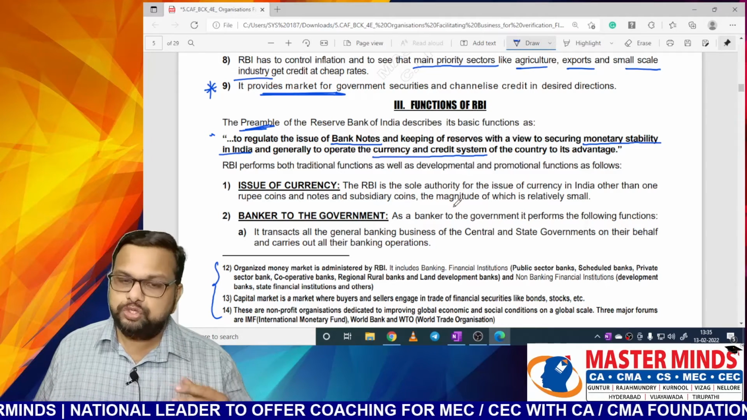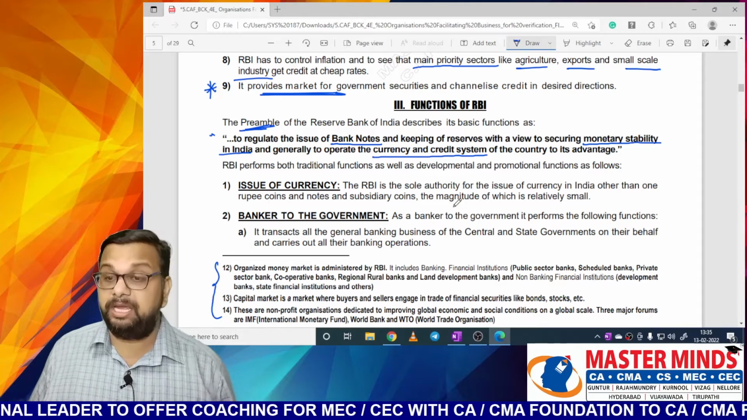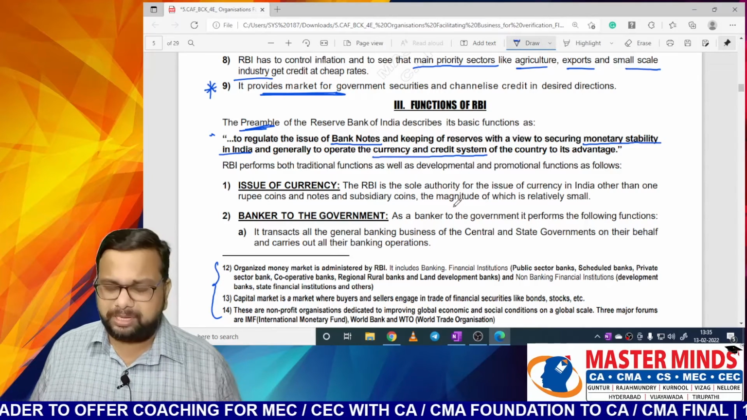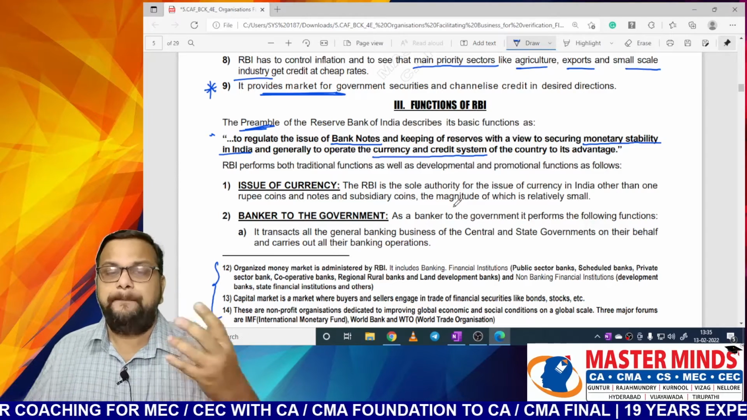Okay. Because notes other than 1 rupee coins and subsidiary notes and coins will be issued by government of India, the magnitude of which is relatively small. So majority of the currency, or 99% of the currency, is issued by RBI. Next, banker to the government.